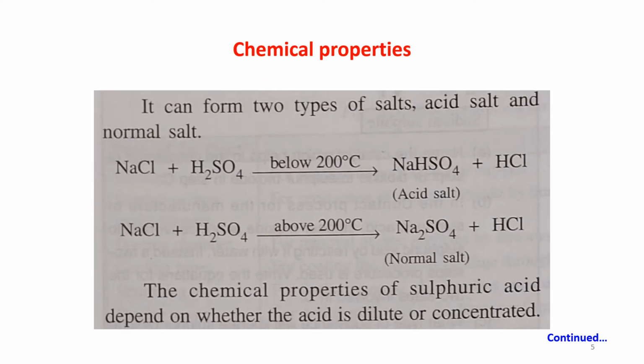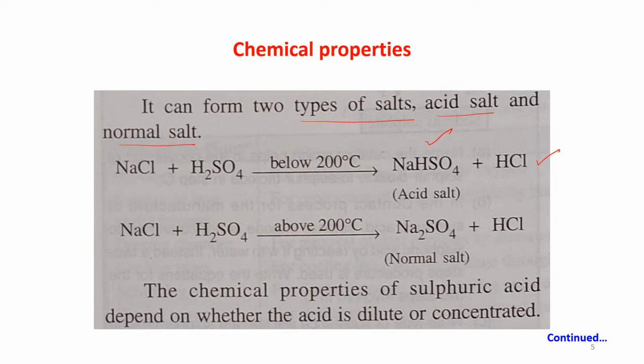As it is ionizing in two steps, being a dibasic acid, it can form two types of salts. One is acid salt and another is normal salt. So, NaCl plus H2SO4 below 200 degrees centigrade forms acid salt NaHSO4, sodium bisulfate, plus HCl.